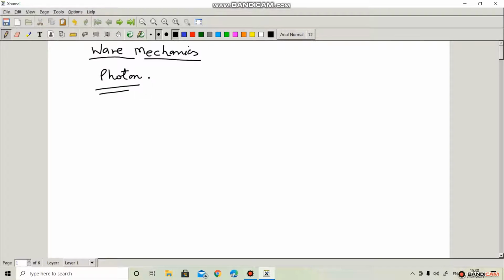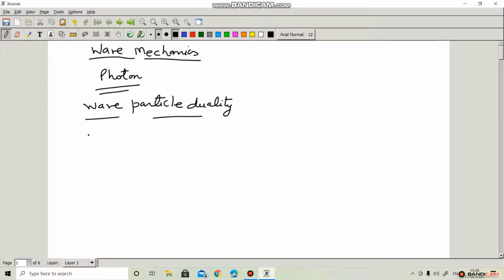And this photon is an energy particle having the dual nature, and that is known as wave particle duality. It means the nature of the particle is dual, it having wave nature and also particle nature, that is the wave particle duality.